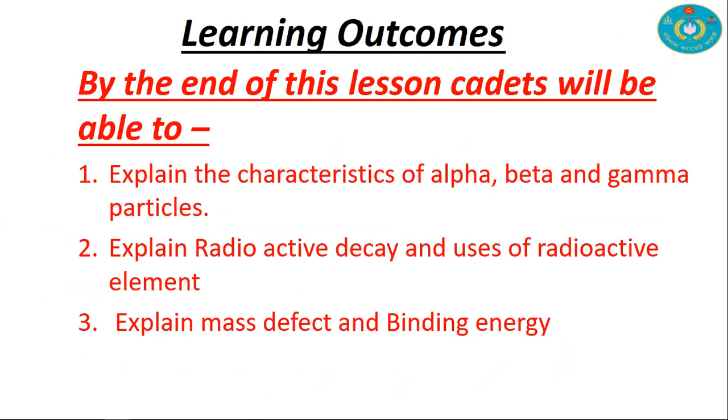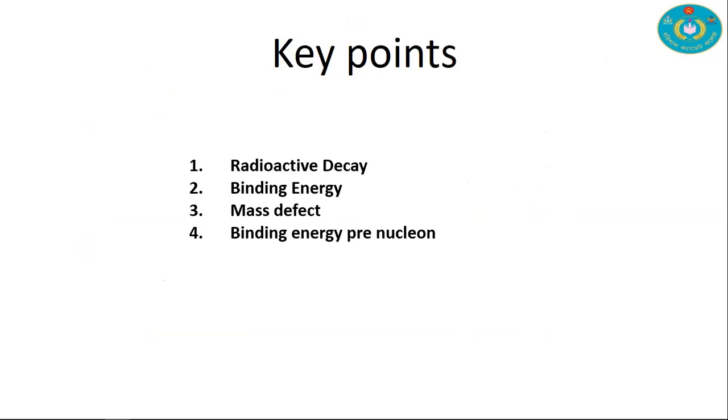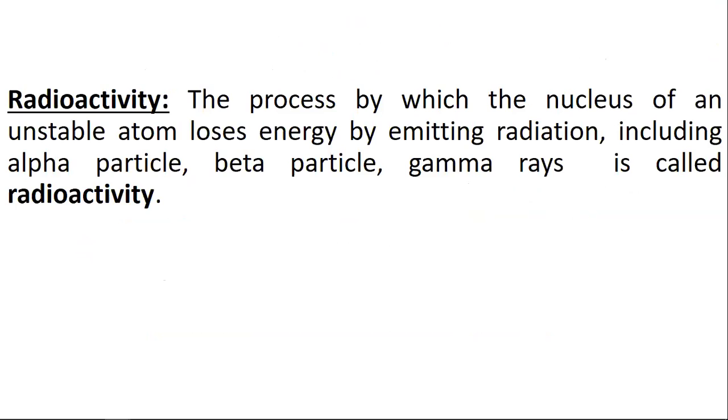After this class, you'll be able to explain the characteristics of alpha, beta, and gamma particles, explain radioactive decay and uses of radioactive elements, and explain mass defect and binding energy. And these all are the learning outcomes that will be achieved after the end of this lesson. And key points based on these topics are radioactive decay, binding energy, mass defect, and binding energy per nucleon.